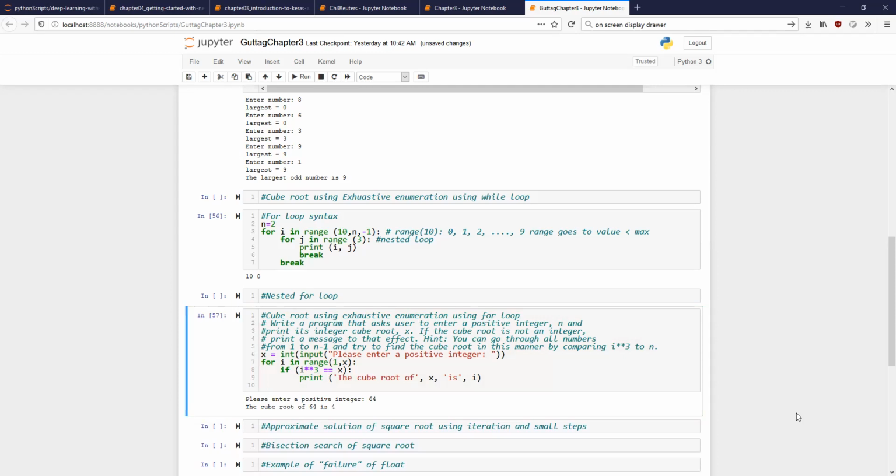So can I share my screen and show you my code? Yeah, go ahead. Sharing is disabled. Can you share now?